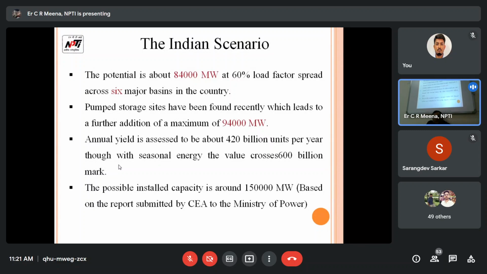Annual utility assessed to buy 420 billion units per year. So the seasonal energy and value across 600 billion. The possible installation capacity of around 150,000 megawatt of hydro potential is available as per CEA of the Ministry of Power, Government of India.